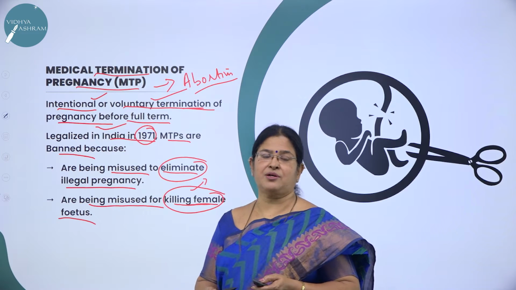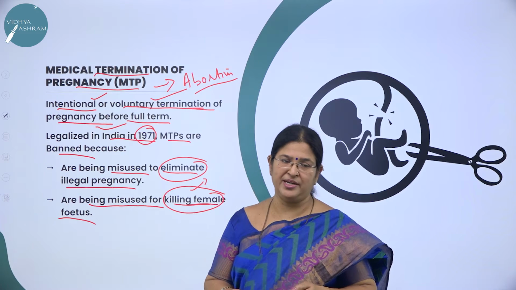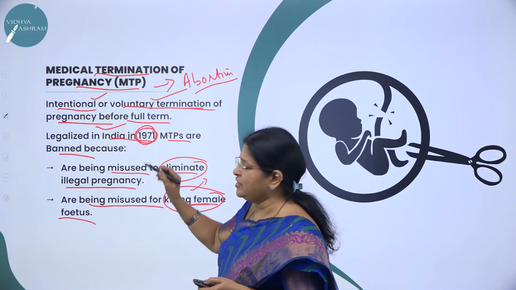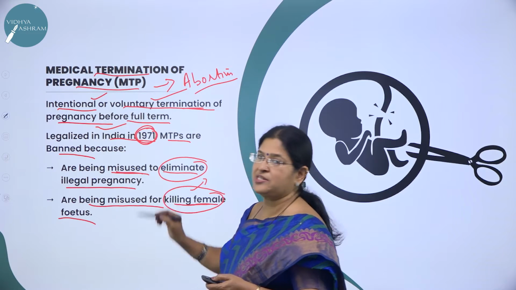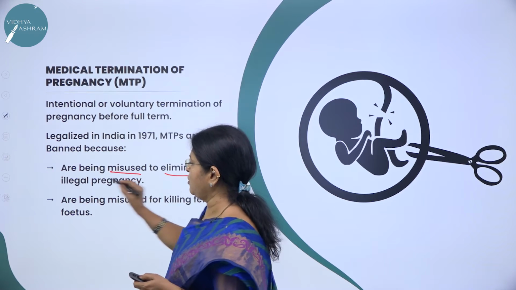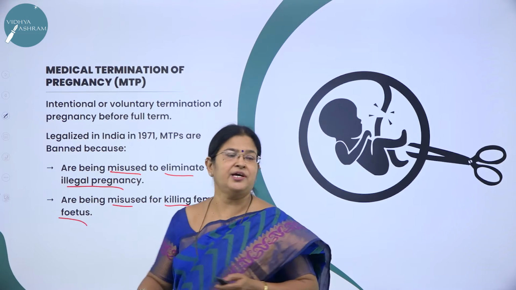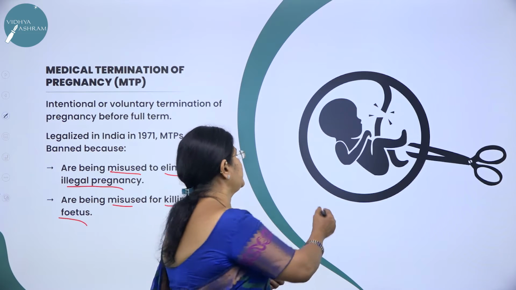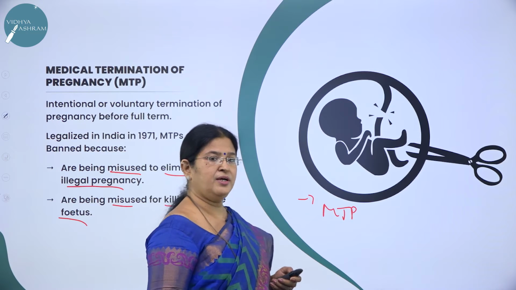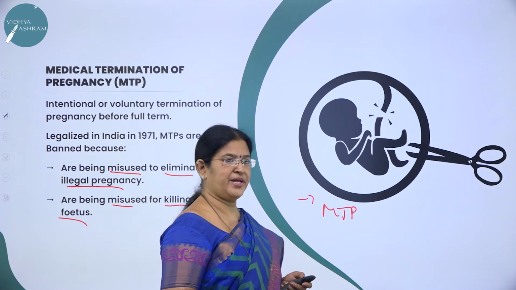Sometimes when a mother comes across abnormalities during the pregnancy, it may be advised. Legally it was legalized in 1971, but most of the time, as I said, it is banned. Why? Because it is misused to eliminate illegal pregnancy, and for killing the female fetus. Here you can see the picture. This is nothing but a picture of MTP, the voluntary intentional removal of the developing fetus before it attains full term, called medical termination of pregnancy.